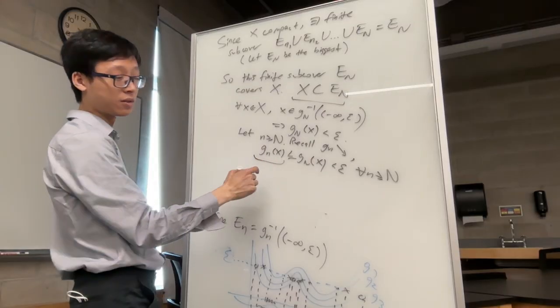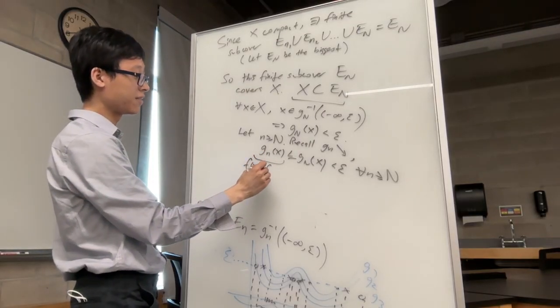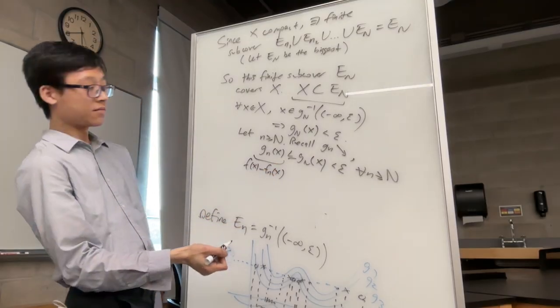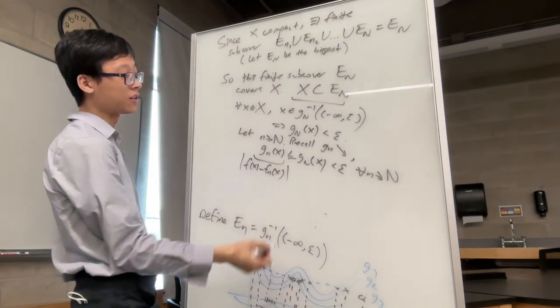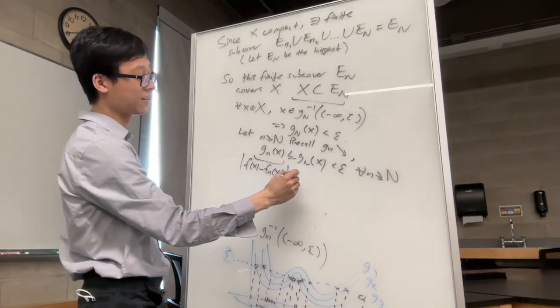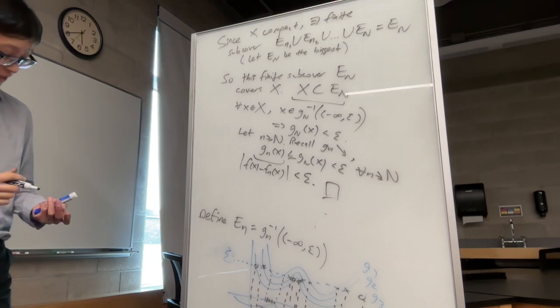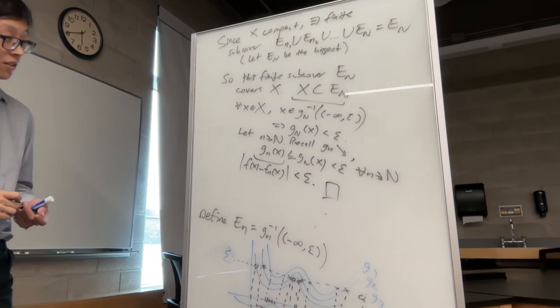But what is G sub little n of x? That's just f of x minus fn of x. f is the ceiling, but I can put absolute value if I wanted to. The absolute value of f of x minus fn of x is less than epsilon. Oh, there we go. Uniform convergence proved. And that is the proof of Dini's theorem.